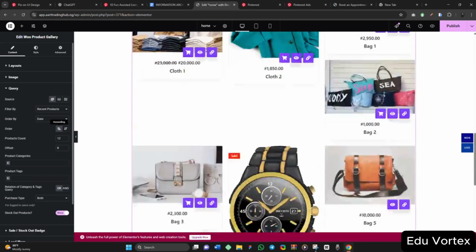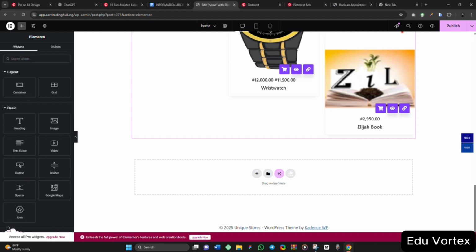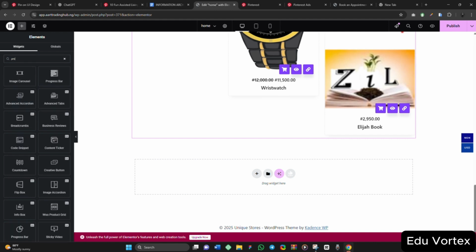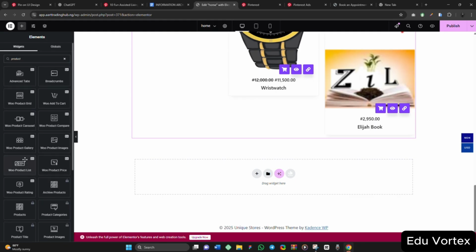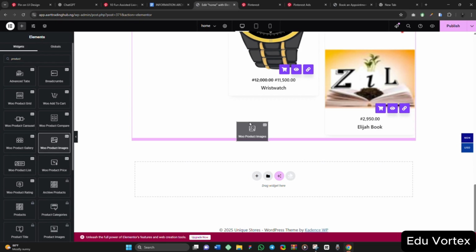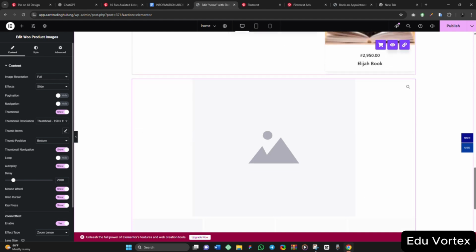So this is a simple way of how you can just come around. If you want to add any other thing, you can easily add it. If you click on this product here, we are going to see a lot of features that you can use. So that is basically how these things work. This is how you can build everything to your taste. So this is WooCommerce compare. This is WooCommerce image. If you drag it out like this, see, this is just an ordinary image like this.